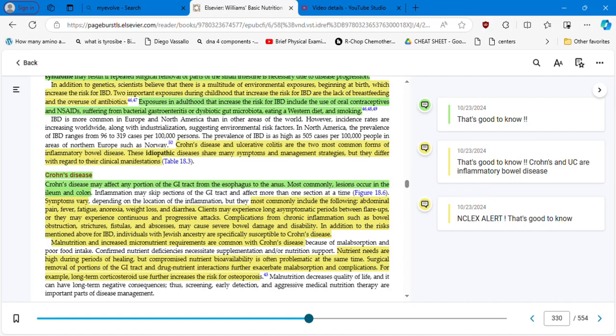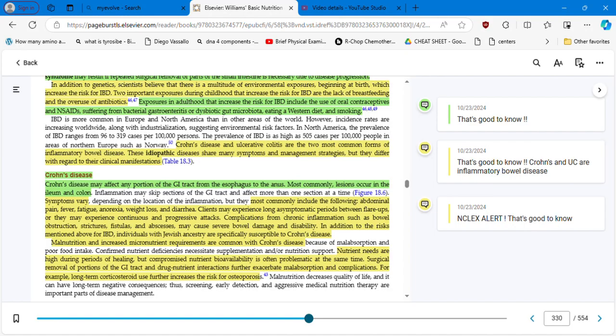Okay, so those are the facts that you need to master. Depending on where you are going to be working, you have to specialize on specific conditions. Okay, malnutrition and increased micronutrient requirements are common with Crohn's disease.